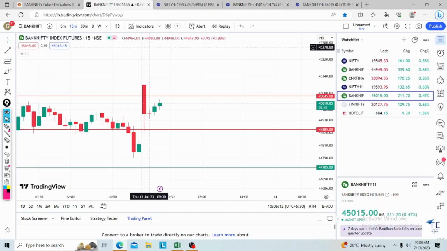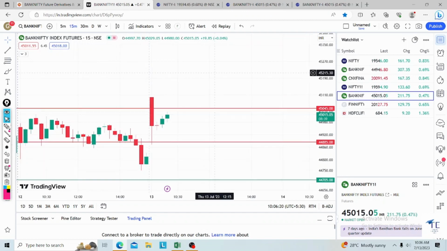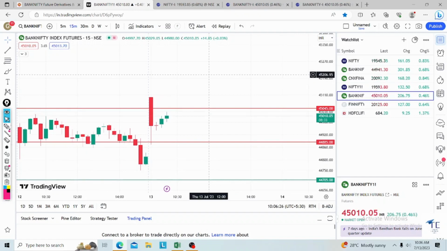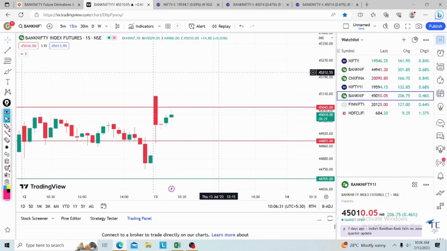So 1:1 is already there, and it is going good. So here we are booking at 140. We are booking at 140 because on expiry we are not ready to hold much longer. Already we held for much time. So we are squaring off at 140.